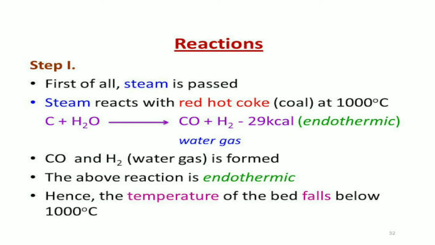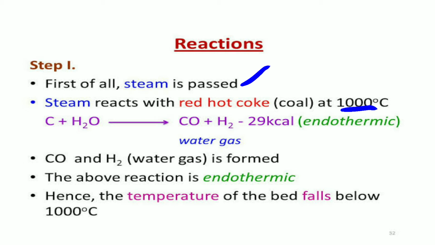Okay, next we see the reaction. First of all, the steam is passed, and this steam reacts with the red hot coke, that is coal, at about 1000 degrees Celsius.